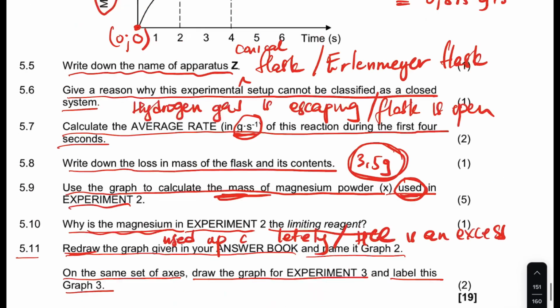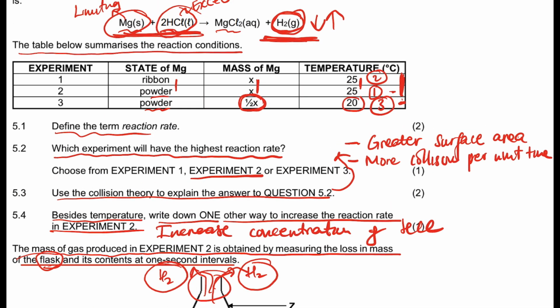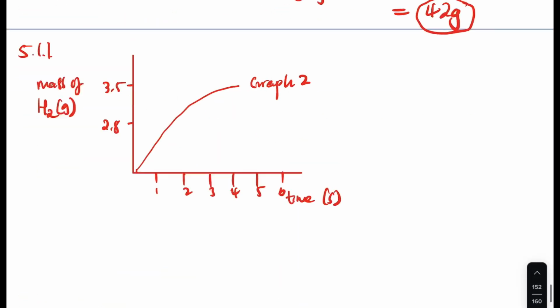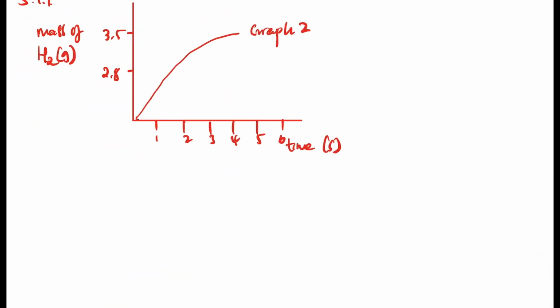Now they say I must draw the graph 3. Now remember, between experiment 2 and 3, the slowest is 3. So I must do experiment 3. Experiment 3 is going to start with the same, but it's going to yield lower. This is graph 2. Graph 3. Remember, the production of hydrogen there is going to be smaller. It's not specifically 2.8, I just made it smaller.